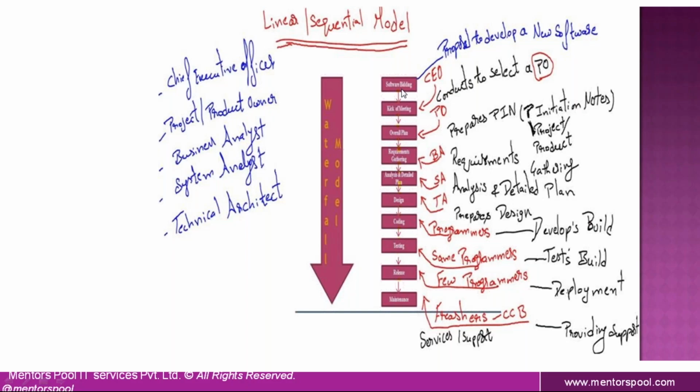What does it mean by software bidding? Software bidding is a proposal to develop a new software. So the CEO is going to attend the software bidding, and they will come up with a proposal to develop a new software. Then after that, the CEO is going to arrange a kickoff meeting. The purpose of conducting this kickoff meeting is to select a PO. He can be the project owner or else the product owner.